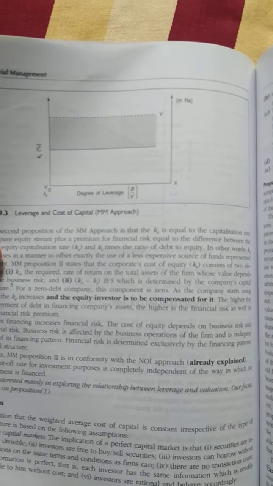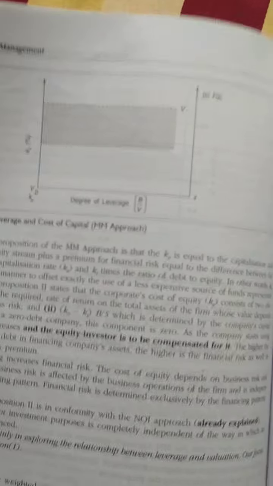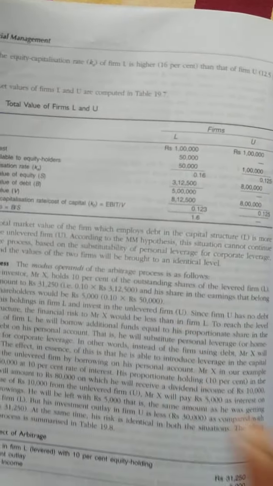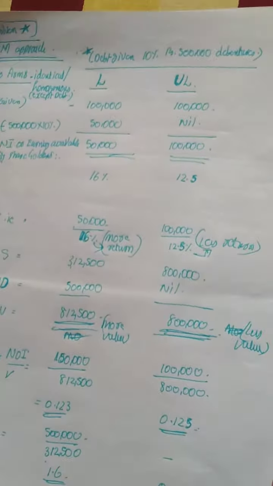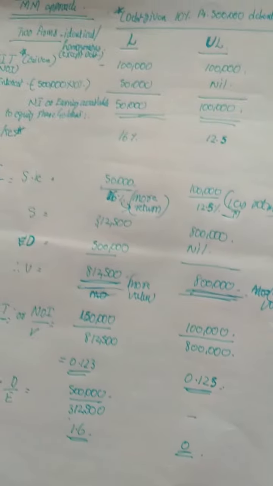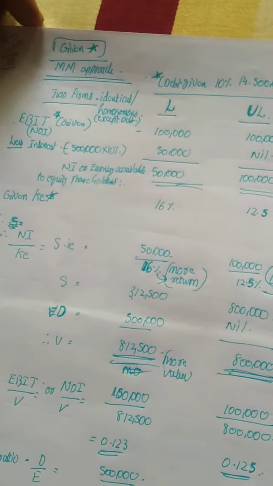You could see this graph, and at the same time I will explain by way of a problem which is given in Khan and Jain, page number 19.13, illustration 19.3. A problem is given. I will be explaining this problem on the basis of this illustration. There are certain things where the MM hypothesis is different from the net income and net operating income approach of capital structure.